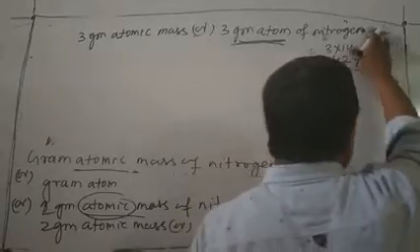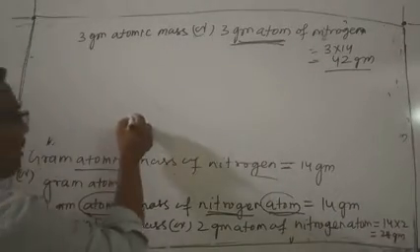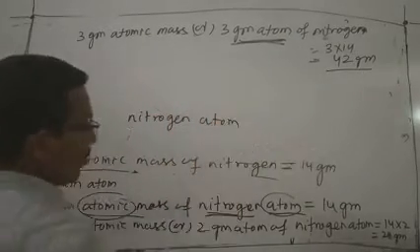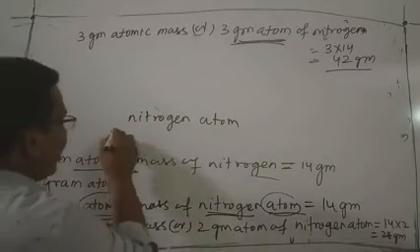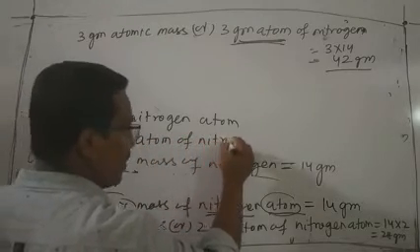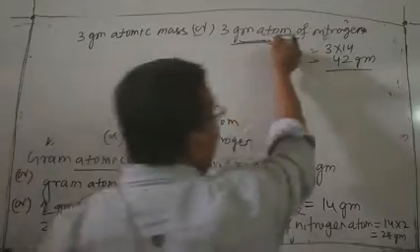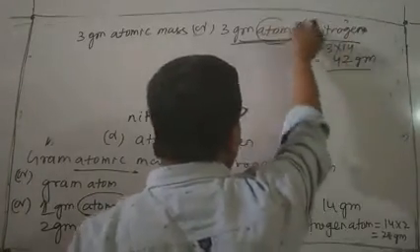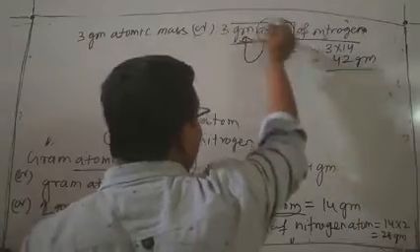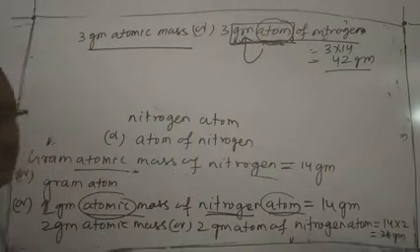Suppose I omit this word in English, what happens? Nitrogen atom in English, or we can write it as atom of nitrogen, has one meaning in English. But remember, don't think that in atom of nitrogen, this word is connected to this; it is a single word, and it is written as the other name of gram atomic mass.